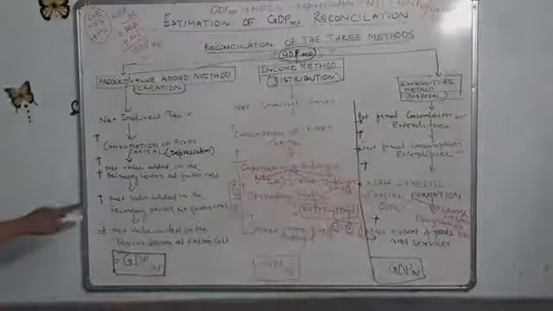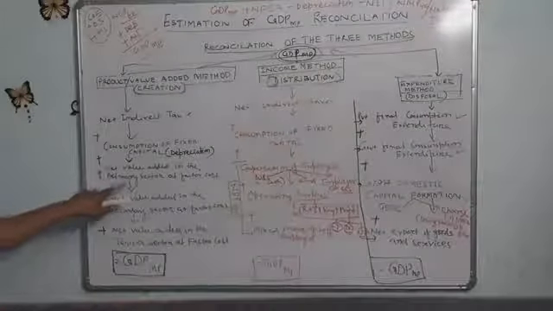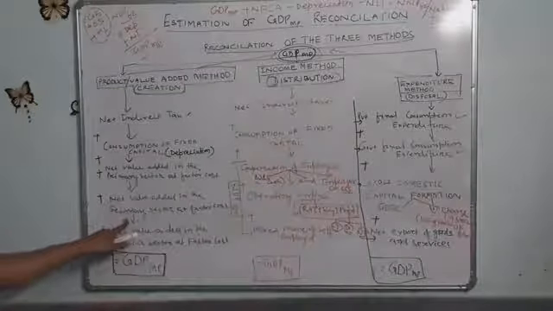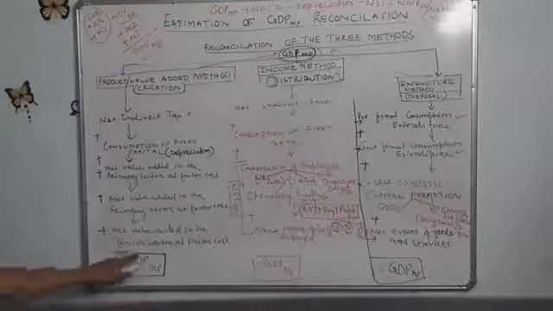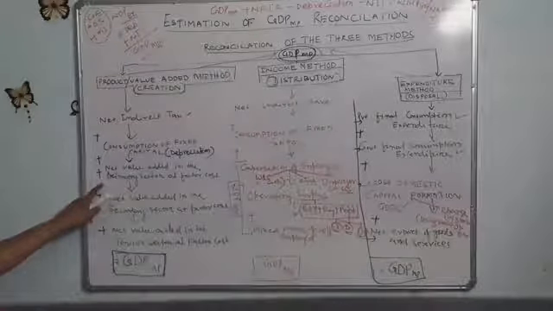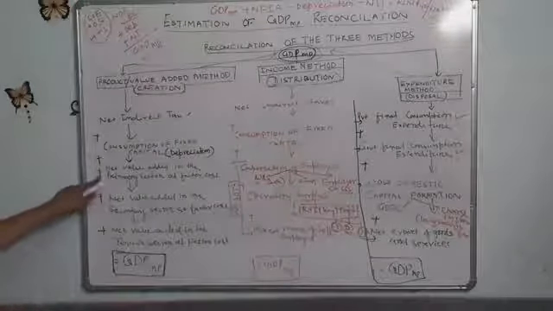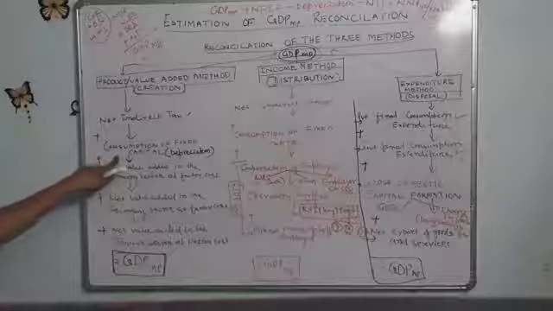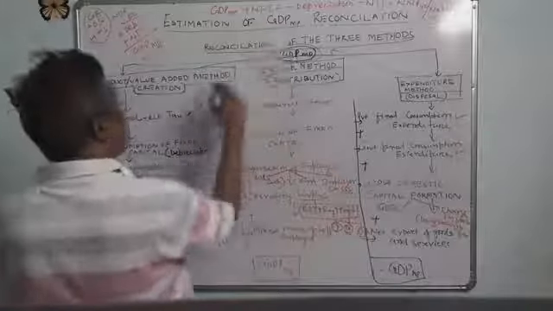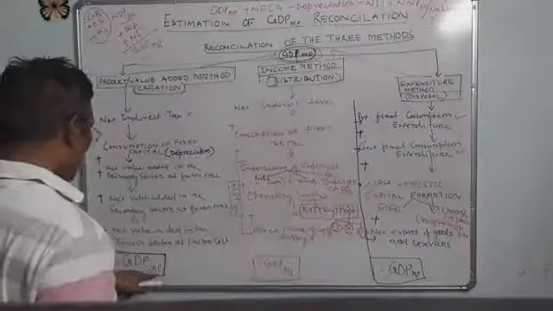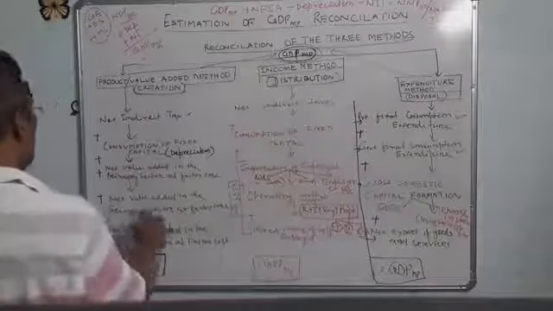Similarly, net value added in the primary sector at factor cost, net value added in the secondary sector at factor cost, net value added in the tertiary sector at factor cost, then we can also get NDP at factor cost. So NDP at factor cost plus consumption of fixed capital, or depreciation, plus net indirect taxes, then we are finding the GDP at market price.